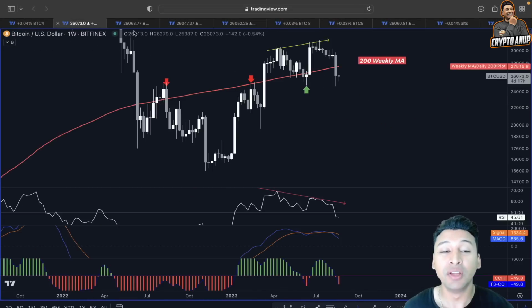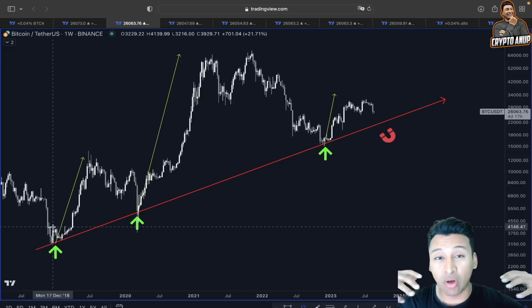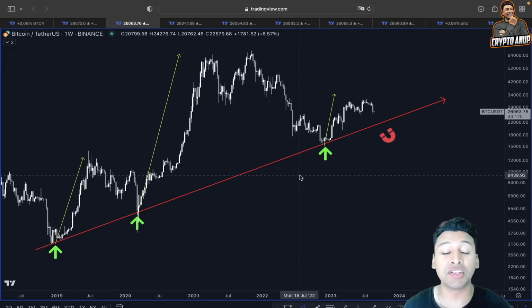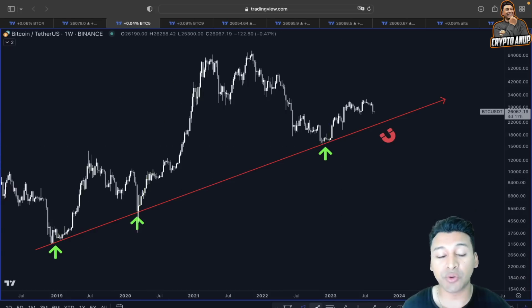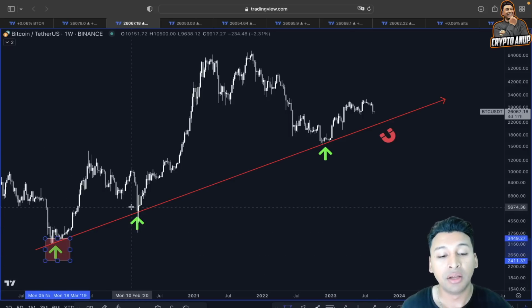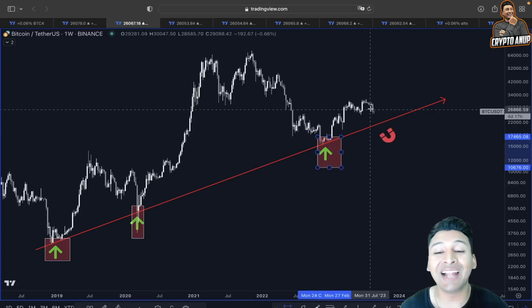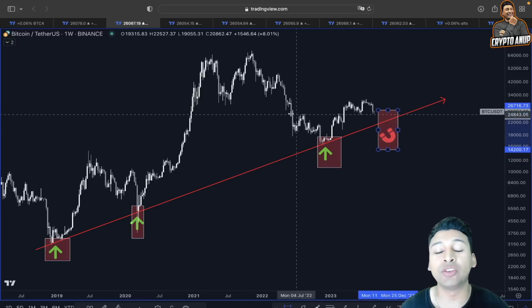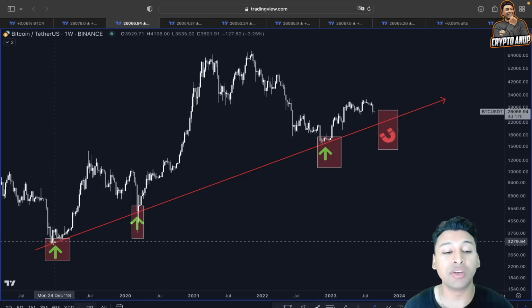and not only because of this 200 weekly moving average support which we have broken, but also because the price since 2018 has always seen a retracement around this rising trend line before turning bullish. I mean, whenever the price of Bitcoin has shown a retracement around this rising trend line, it has started a very nice and aggressive impulsive move, and that is exactly what we are also expecting to happen if the price of Bitcoin gets attracted towards the 20,000 to 21,000 range.